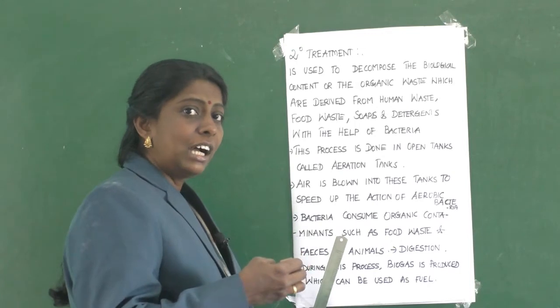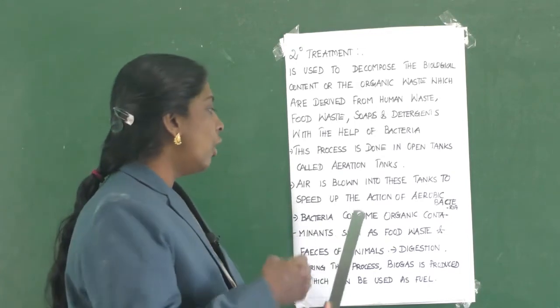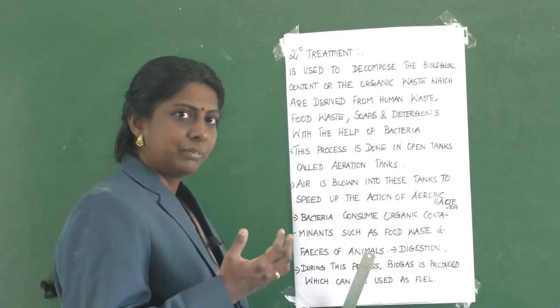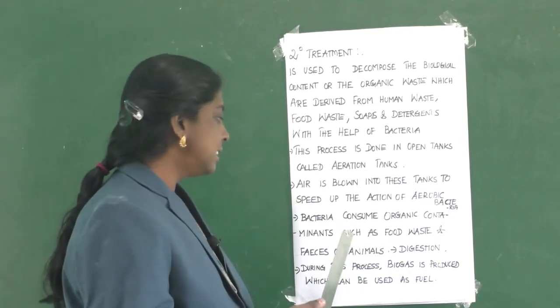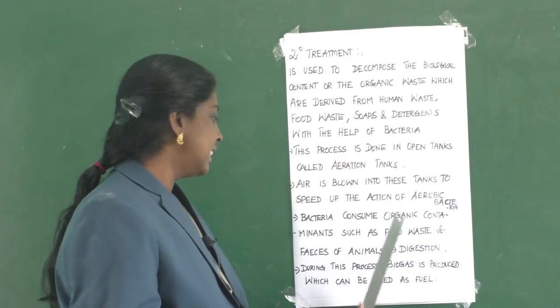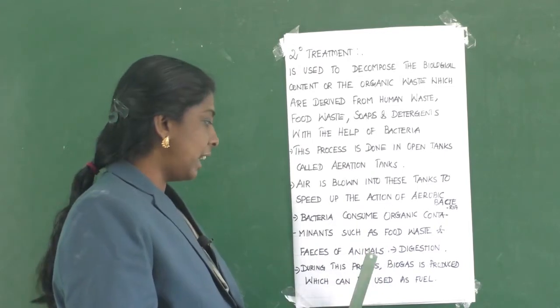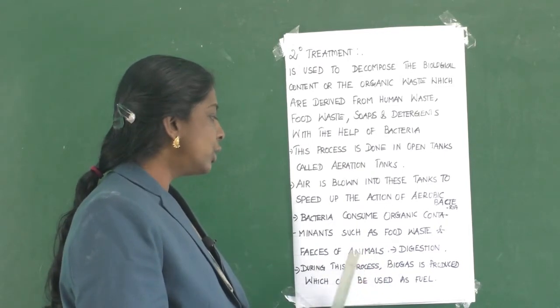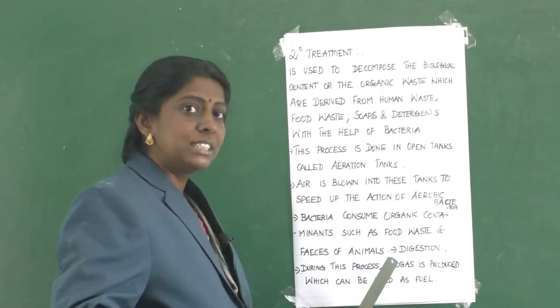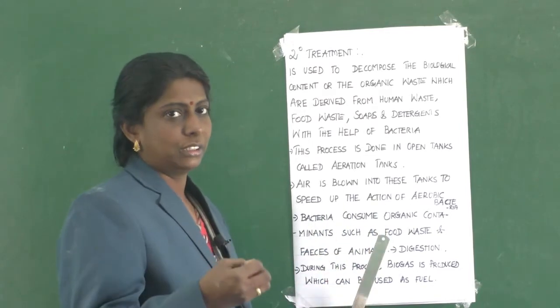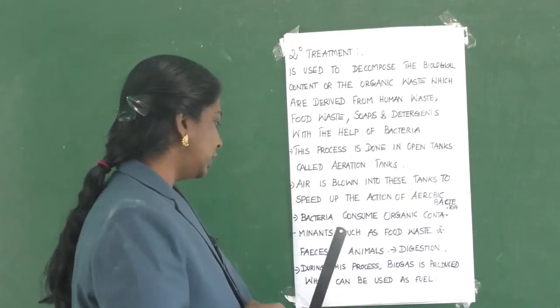This bacteria will consume the organic contaminants such as food waste and the feces of animals. When the bacteria is consuming, this process is called digestion.